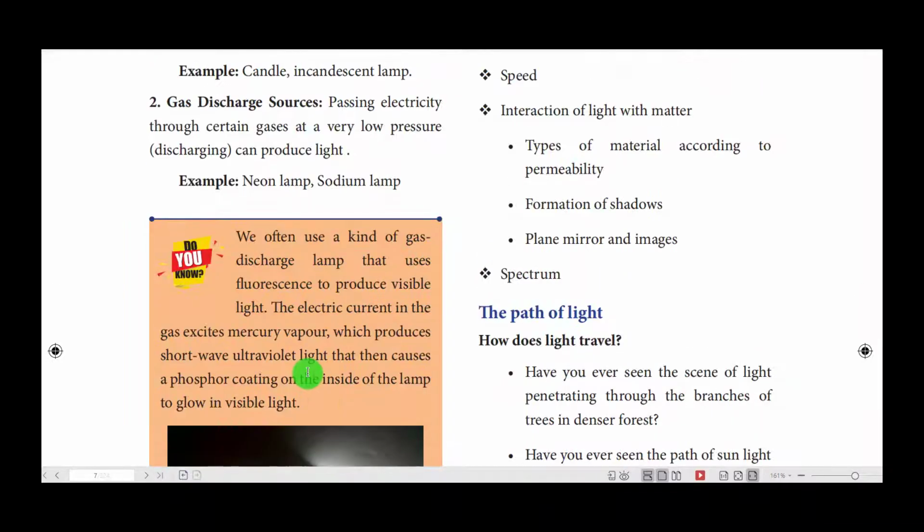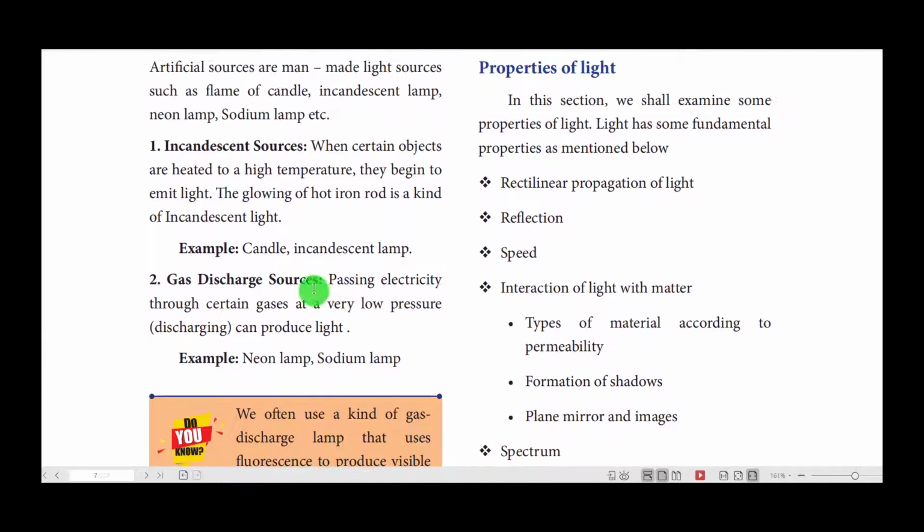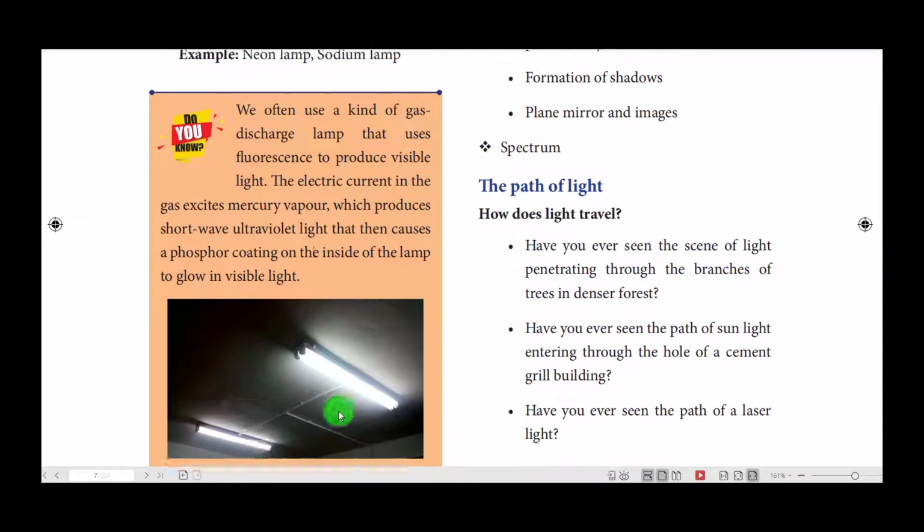Okay, I hope you understand about gas discharge sources. Incandescent sources, you can take the example of an iron rod that starts giving light when it is heated to a particular temperature. Okay, then this is the gas discharge